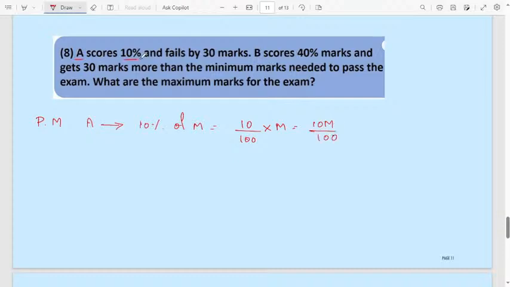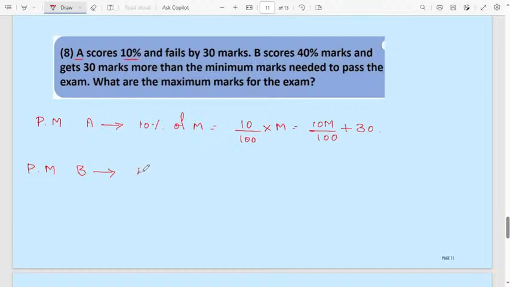Okay. B scores 40% and fails by 30. Fails by 30 means you have to add. That is the passing mark of A. Passing mark of B will be how much?